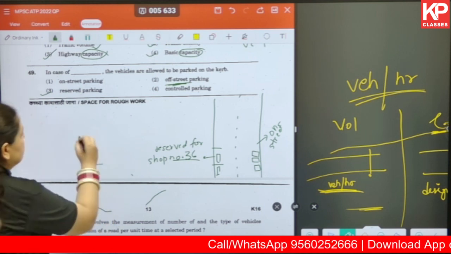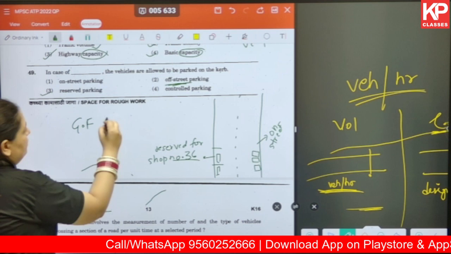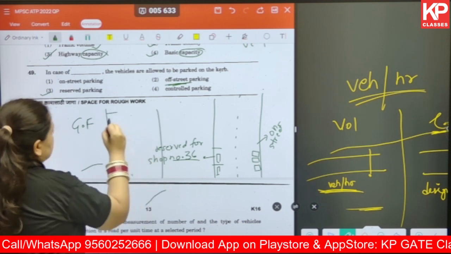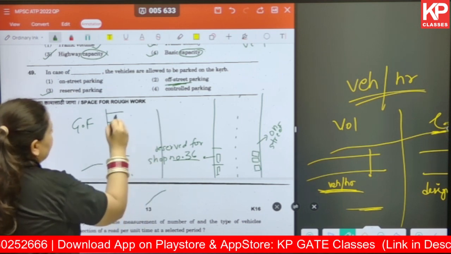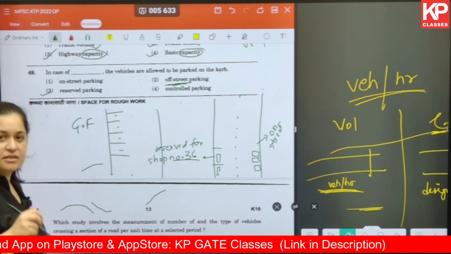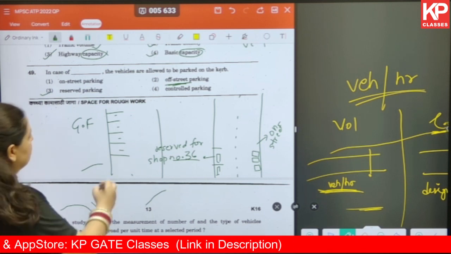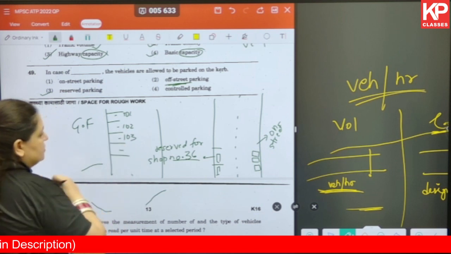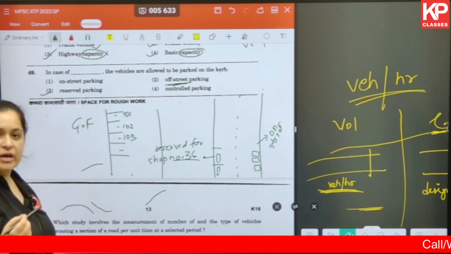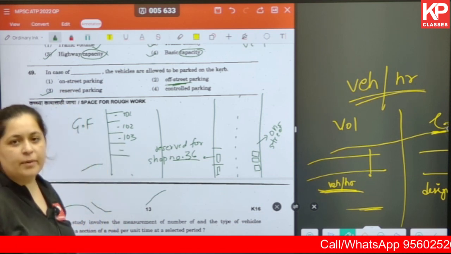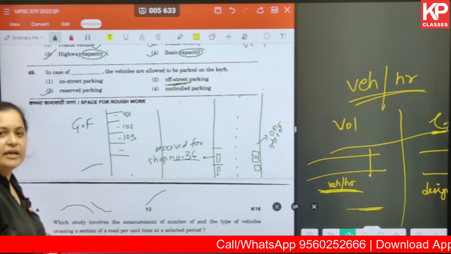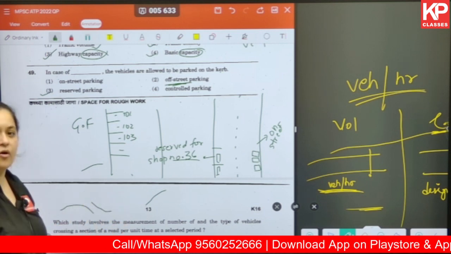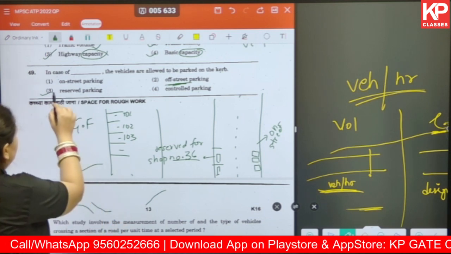In that township, let's say on the ground floor, there are certain parking lots. Each of these lots can be reserved for a particular house number, for example house number 101, 102, 103, etc. This is also a form of reserved parking. Or in any corporate office, you can have some area that is reserved for a particular office and so on. Okay, that is reserved parking.